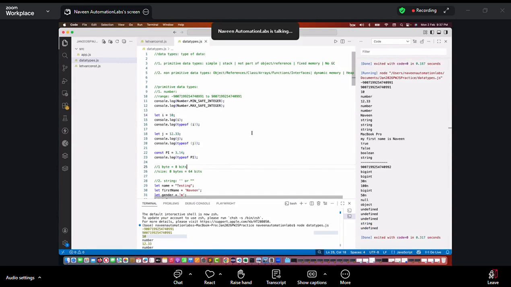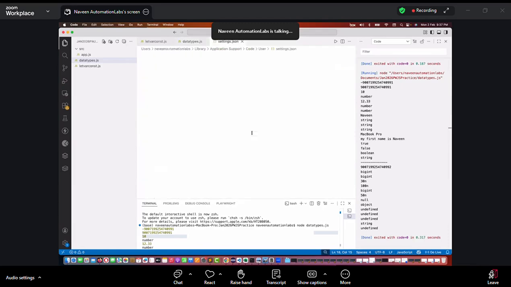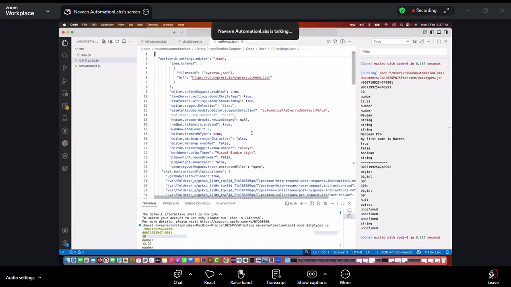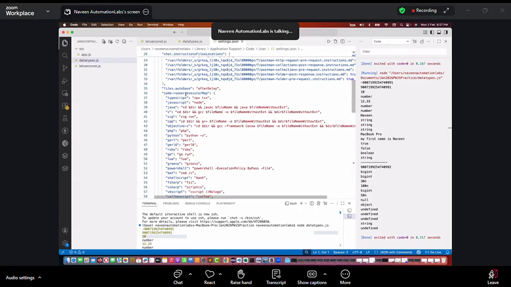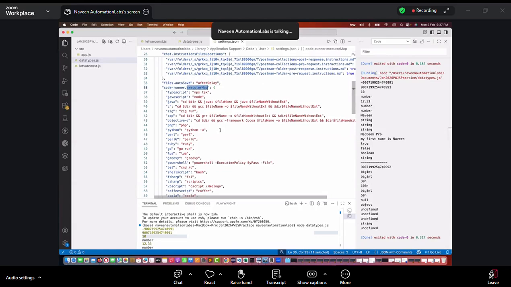If it doesn't work, then what will you do? You go to the settings. See, I'm pressing Command comma, or Control comma in Windows. Slightly scroll down and you will see one section over here. Can you see Code Runner Execute Map? Which language are we using? JavaScript. In front of JavaScript, you simply write node here. That's it. And then restart your Visual Studio Code. It will start working. I think for everyone it's working, so no need to do all these settings. By default, it will be done.